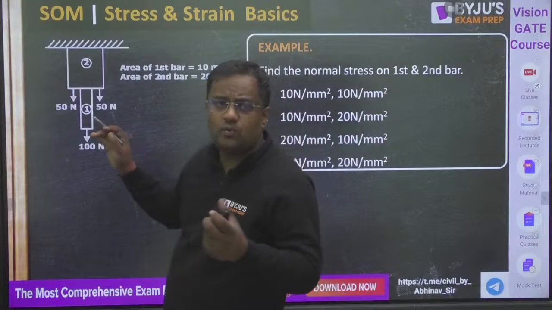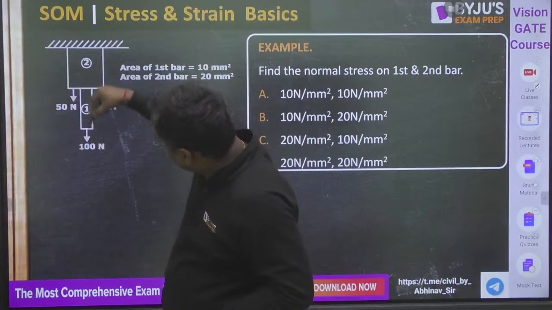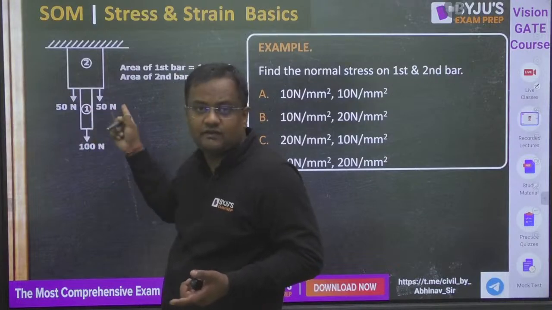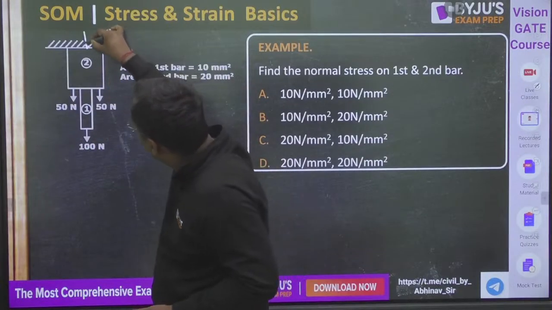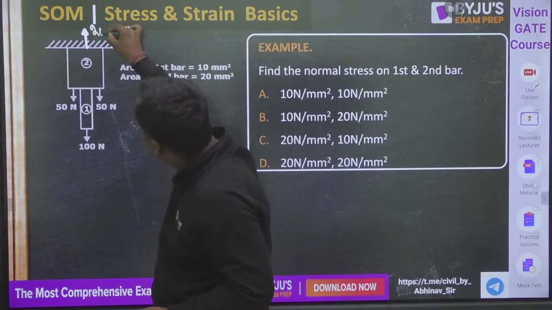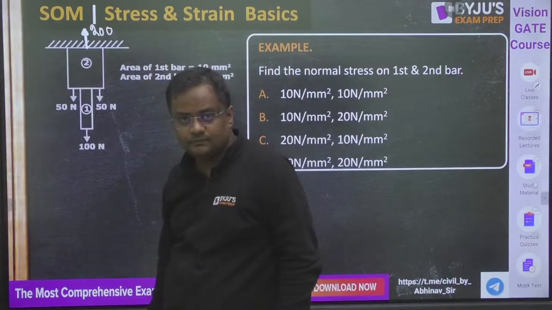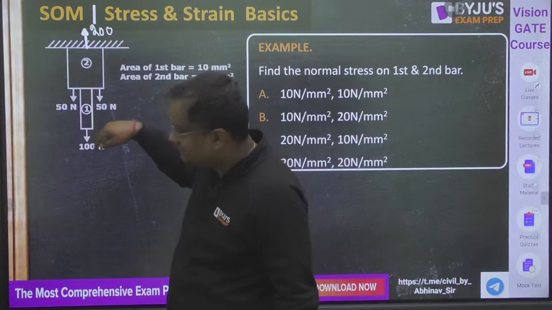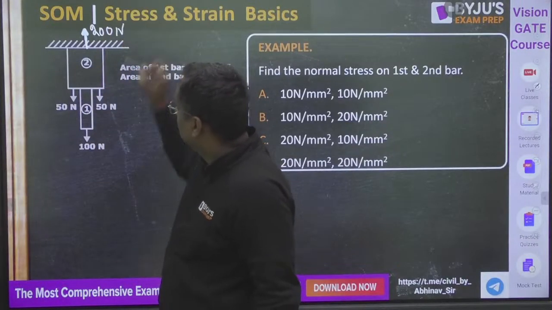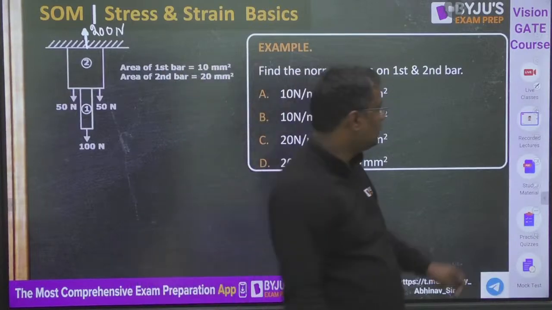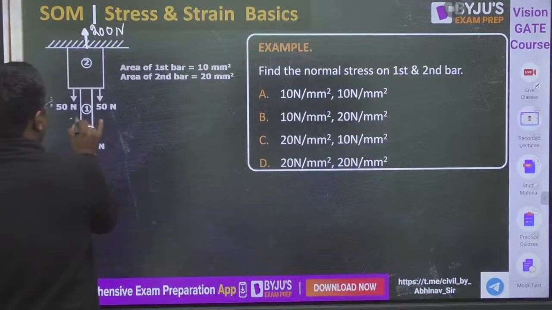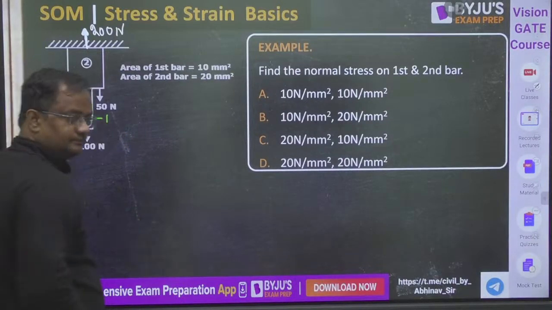Guys, first of all, this whole body has to be in equilibrium. So this 100 downward, 50 downward, 50 downward, total 200 downward. So here, total 200 upward. Correct? As it is 50, 50, 100 Newton, 200 Newton downward, so here it is 200 Newton upward. Everyone got it?